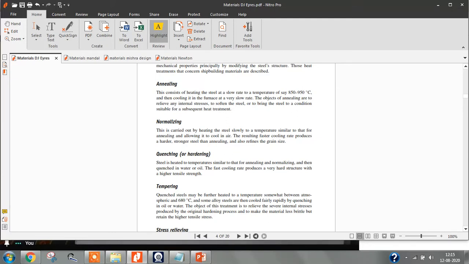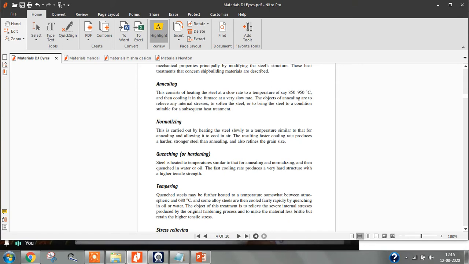Okay. In the quenching process, we are going to take that metal and cool it in water or oil. So the cooling process is very rapid. By that, we are going to get high strength steel. How is this high strength steel obtained? We are retaining the grain size.